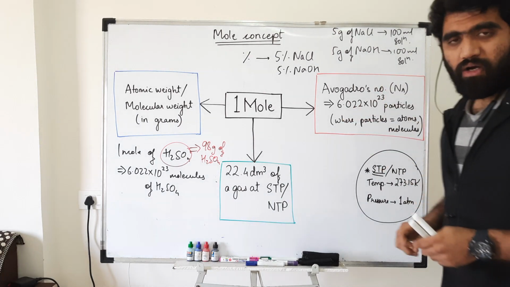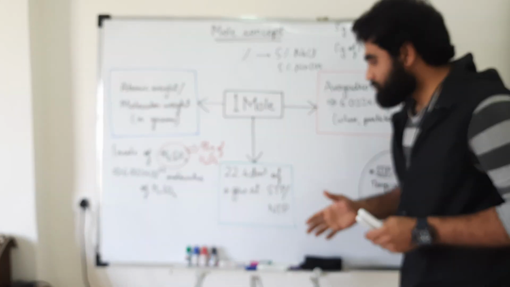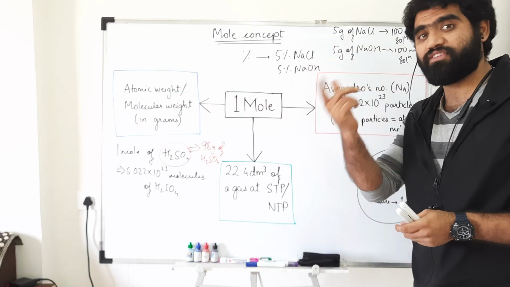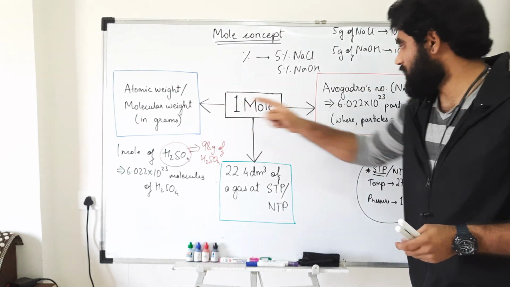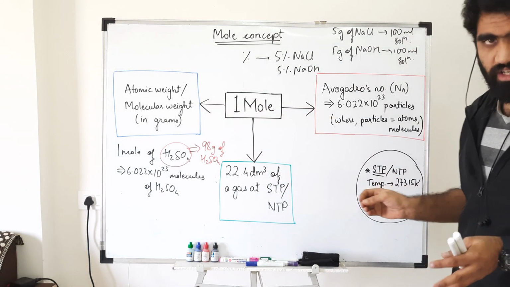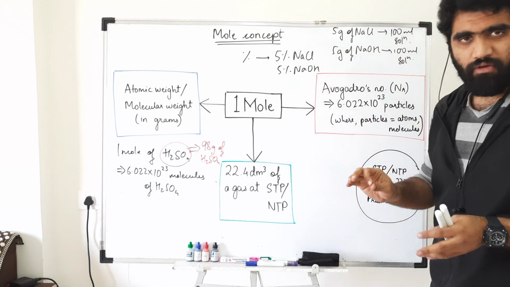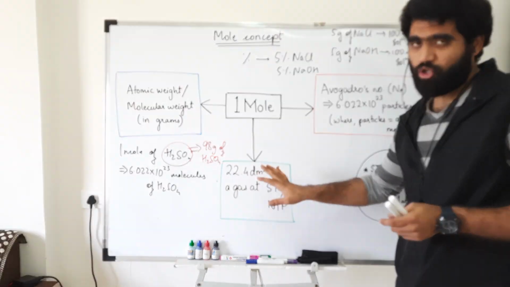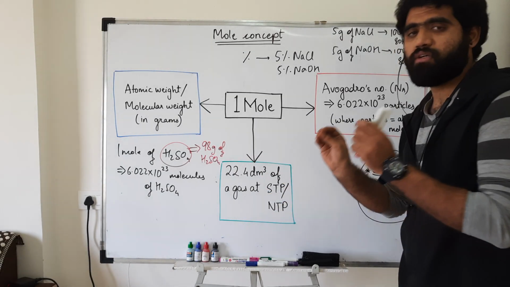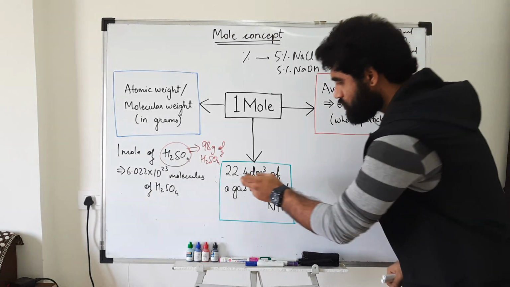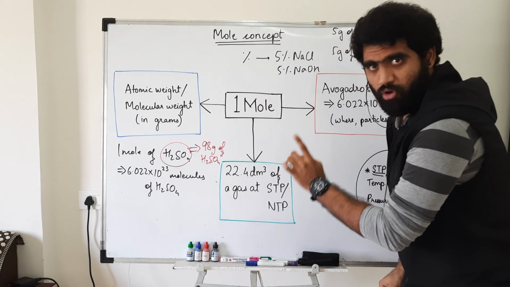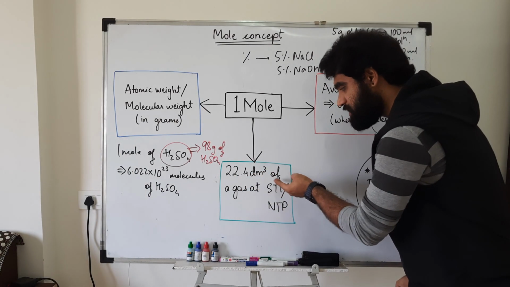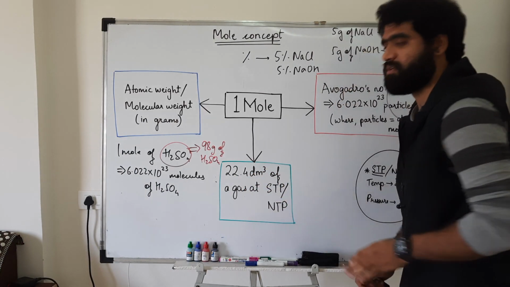When we come to higher classes like 11th, the mole concept has one more aspect. It includes gases. The earlier aspects are true for solids, liquids, and even gases, but the third aspect is the volume aspect, which is true only for gases. 1 mole of a substance is equal to 22.4 decimeter cube of a gas at STP or NTP.